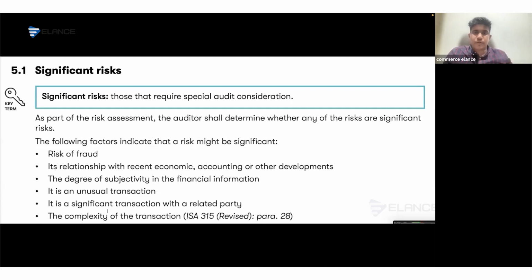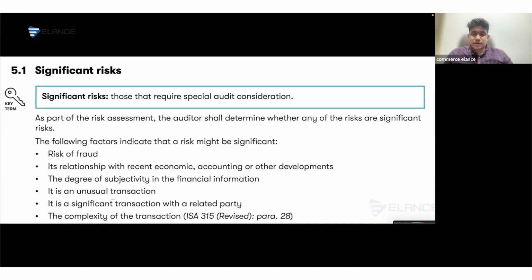Or if there is possibility of providing bonus based on revenue or any other sales targets or anything like that. Or if there is any recent economic, accounting or other developments, like a company is adopting standards for the first time. If there is something which affects the impairment of assets, anything like that can be significant. If it's a subjective area, like a judgmental area, significant amount of provision, significant amount of fair value of the asset, all this can be subjective areas.